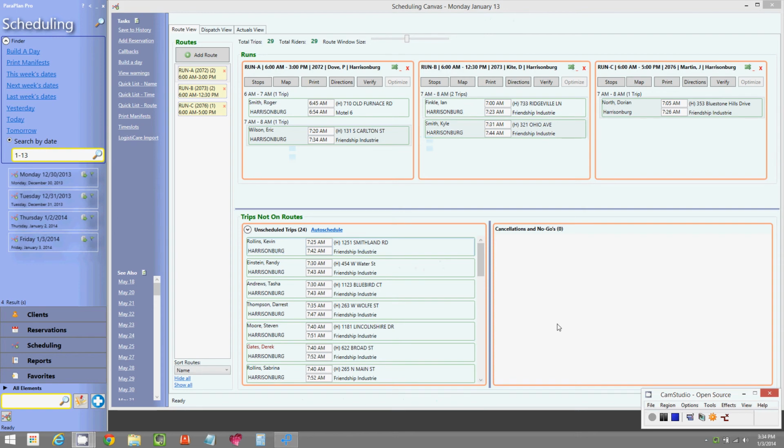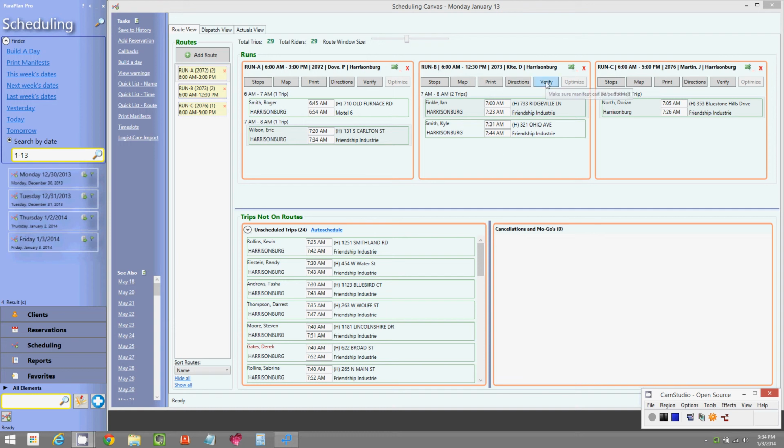Now, how do I know if these schedules that I'm creating manually are feasible? Well, ParaPlan will tell you if they are. So let's have a look here at Run B. As you saw, I just dragged these two trips up here. One was Ian Finkel, going from his house on Ridgeville Lane to Friendship Industries, and then Kyle Smith going from his house to Friendship Industries as well. Now, I can probably see that picking up and then dropping off at Friendship and then going to pick up and drop off is probably not the most feasible way to do this. But if you want to try it, ParaPlan will tell you if this will work.